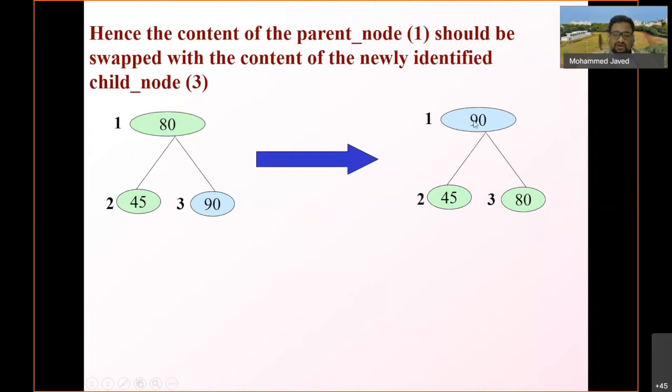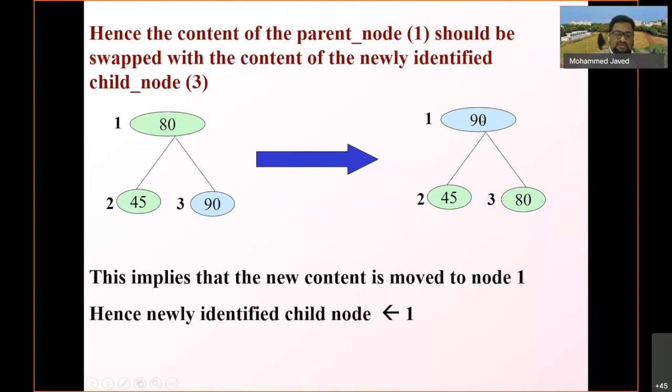The value in the child position 3 is now moved into the top position. This implies that the new content is moved to node 1, hence the newly identified child node is now 1. Though we know this is the root node, the topmost node in the heap, we still need a mechanism to stop the algorithm. So we will do it in a recursive fashion and identify the parent.